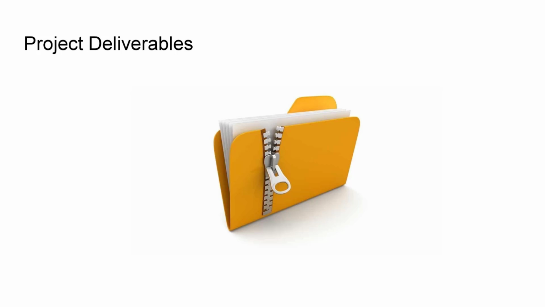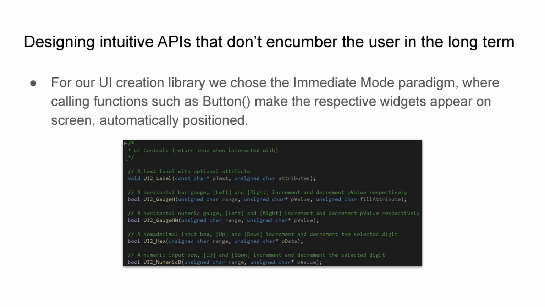Our final project deliverables is simply a zip file containing all the files pertaining to the game engine, the documentation, the demo game, and the sprites. Some of the problems we faced was designing intuitive APIs that don't hinder the user in the long term. For our UI creation library, we chose the immediate mode paradigm, where calling functions such as button make the respective widgets appear on screen and are automatically positioned.